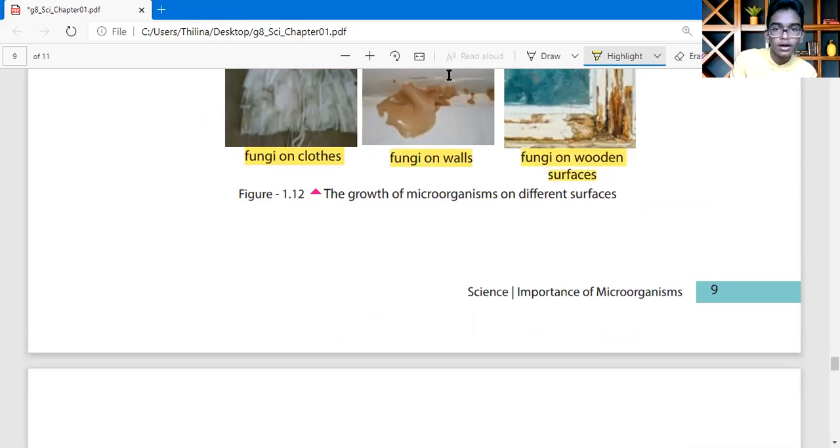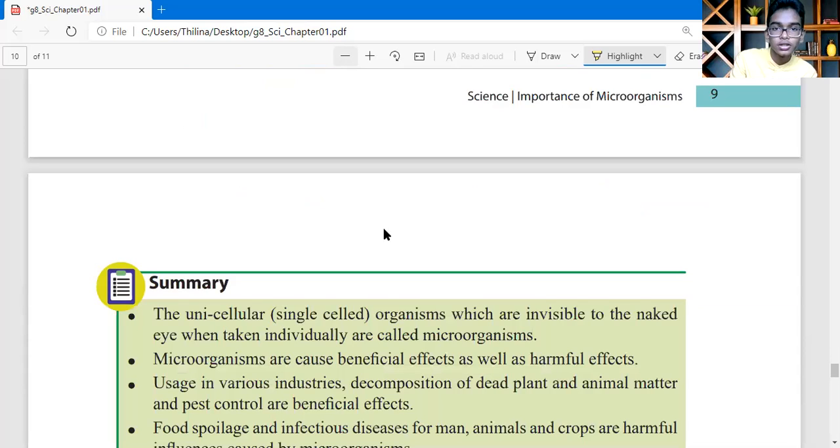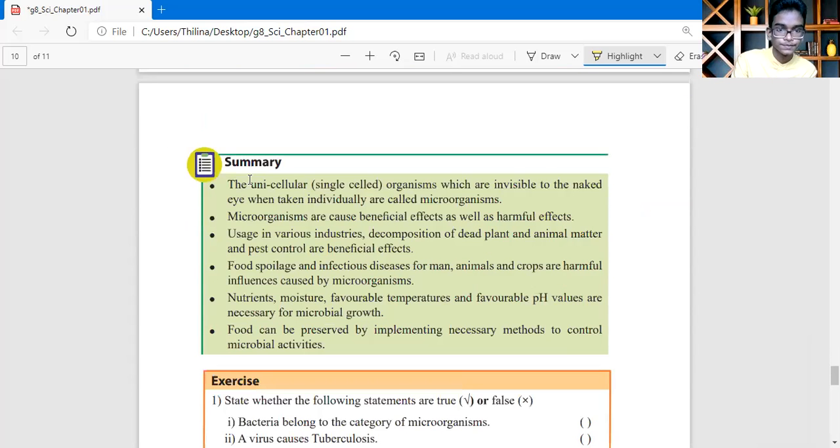Okay, now we are going to the end of the lesson, the summary. You must study the summary. The summary is a very, very important thing in the textbook and the lesson. Please study this. The unicellular or single-cell organisms which are invisible to the naked eye when taken individually are called microorganisms.